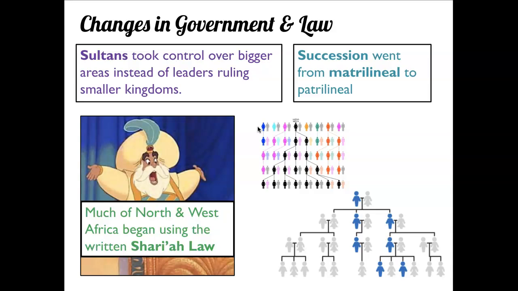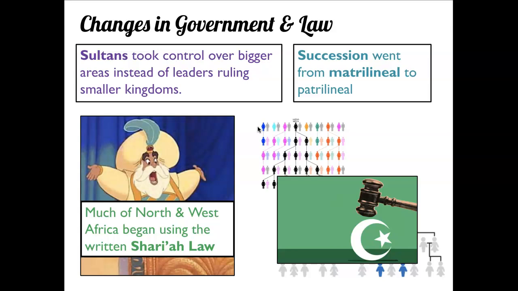Much of North and West Africa began using written Sharia law. So remember, these are laws that are based on the Quran and other writings. And so countries started using those as the law of the land, right? And this is why we see the symbol of Islam in different flags of countries. So here we go, Sharia law.